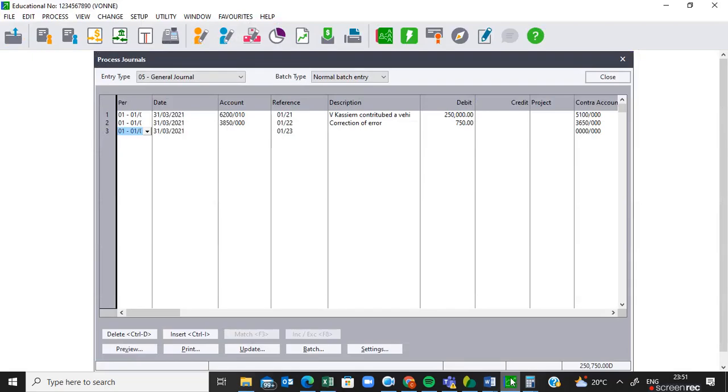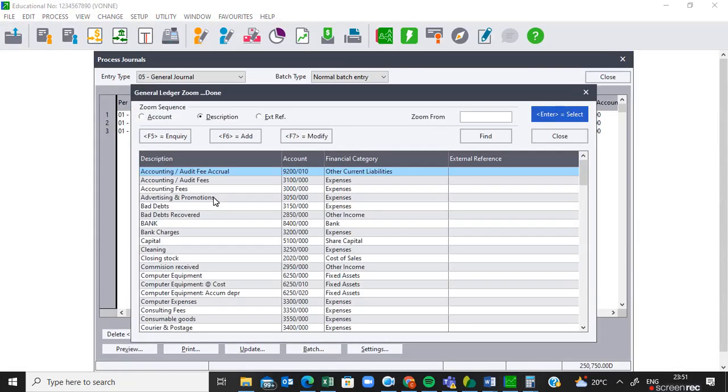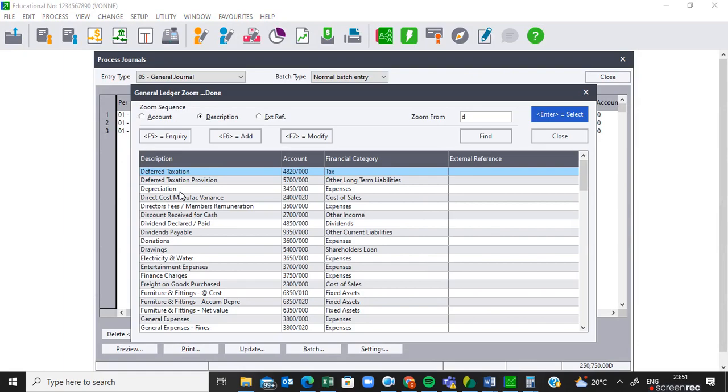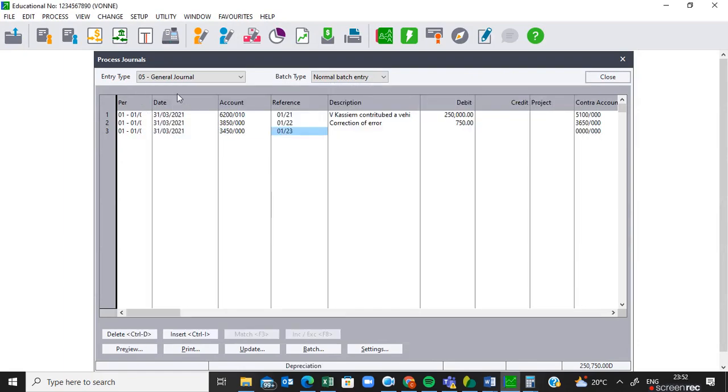When we go back to Pastel, the period is right, the date is right. Which account must be debited? Account debited will be depreciation. Your reference is increasing, that is fine. And then they said we must show our calculation here.